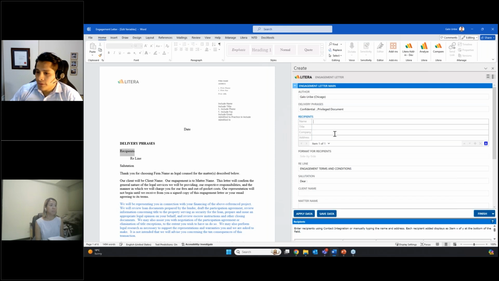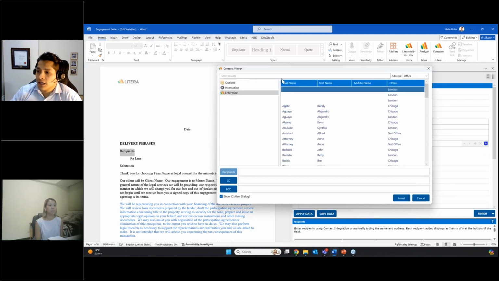Recipients, in the exact same manner, I can manually type the information for the recipients. But as I mentioned before, at the beginning of the presentation, we integrate with various systems. So I can actually pull contact information from other systems. So here I have integration with my Outlook address book, interaction, and also my CRM.